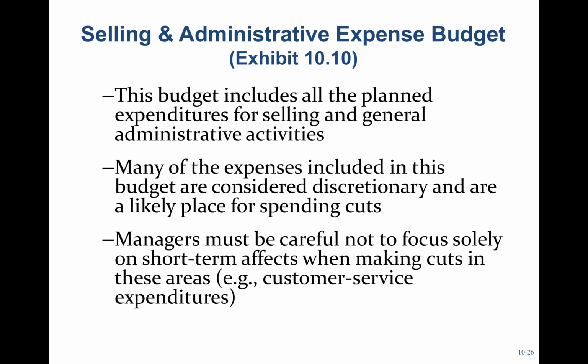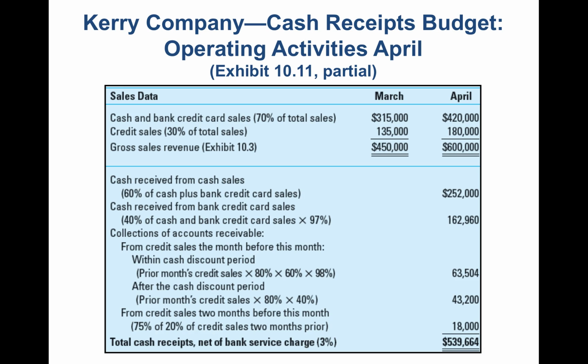Then we'll do a selling and administrative expenses budget, which includes all planned selling and administrative expenses, including depreciation. So that budget, if you wanted to find the cash outflow for selling and administrative expenses, you'd have to take the depreciation out, because depreciation does not reduce cash flow.